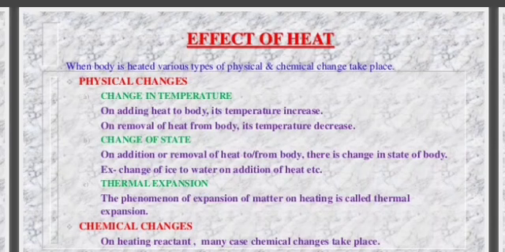Effect of heat. When a body is heated, various types of physical and chemical change take place. Physical changes: change in temperature. On adding heat to a body, its temperature increases. On removal of heat from a body, its temperature decreases. Change of state: on addition or removal of heat to or from a body, there is a change in the state of the body. Example: change of ice to water on addition of heat. Thermal expansion: the phenomenon of expansion of matter on heating is called thermal expansion.